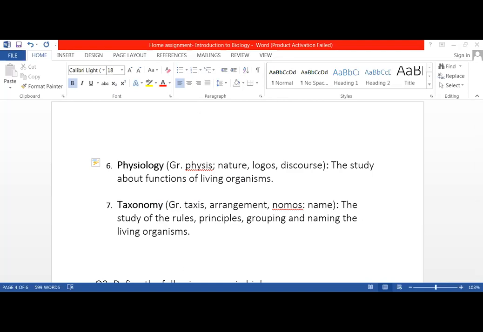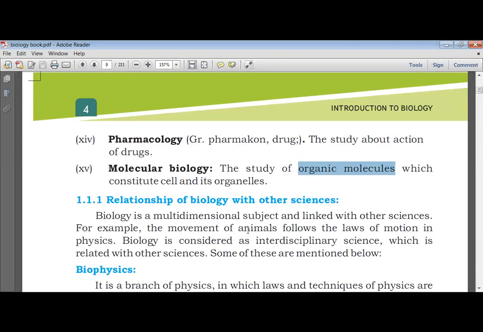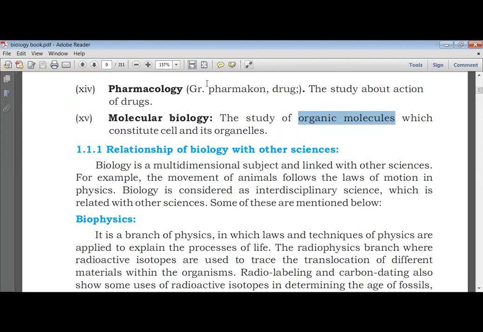Now I'm going to share the lesson again. Please open your books on page number 4. Everyone, open your books on page number 4.